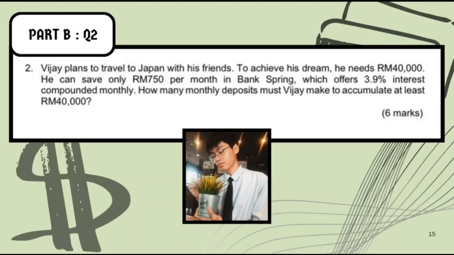Part B, Question 2. Vijay plans to travel to Japan with his friends. To achieve his dream, he needs 40,000 ringgit Malaysia. He can save only 750 ringgit Malaysia per month in Bank Spring, which offers 3.9% interest compounded monthly. How many monthly deposits must Vijay make to accumulate at least 40,000 ringgit Malaysia?